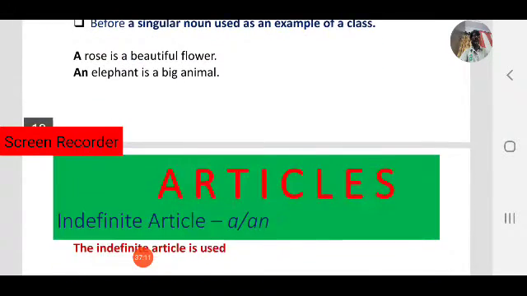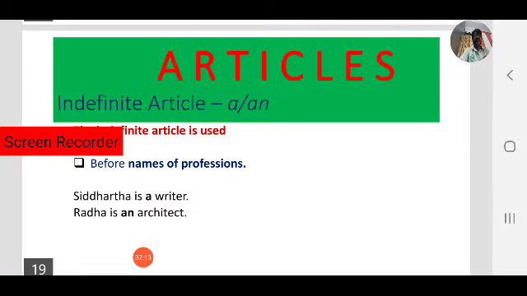Next, let us see another case where we have to use the indefinite article a or an: before names of professions. Always keep in mind, before names of professions, Siddhartha is a writer. Writer is a profession, so we use a writer. A poet, a journalist, a novelist. Radha is an architect.